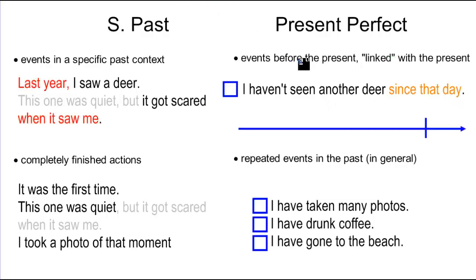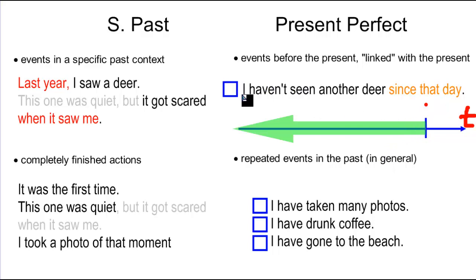Usually I prefer to imagine the present perfect as a list of activities. Imagine it as a list of activities. This is the timeline, this is the time, and this line here is the present. So all the moments before that are included in this review of the past.